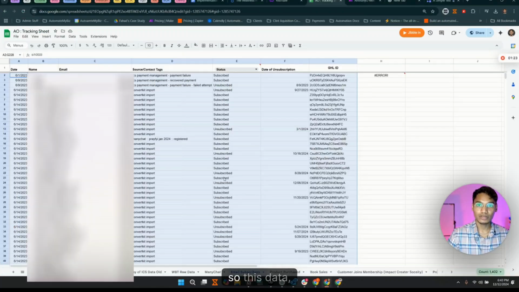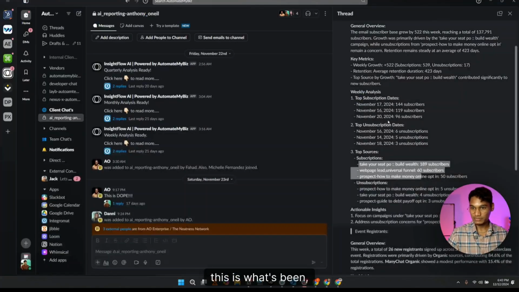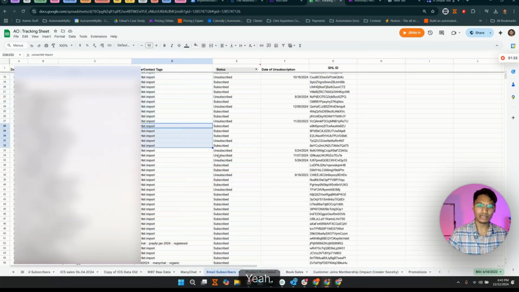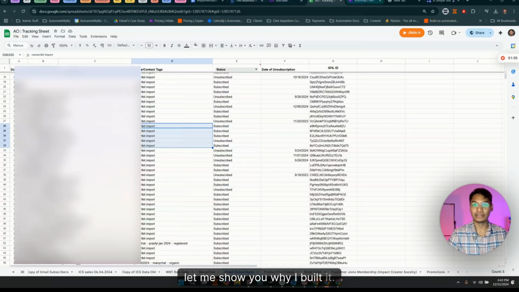All right, so this data, as you can see, is what's been explained in here. Another data that he has is his email registrations. Before I explain that, let me show you why I built it.